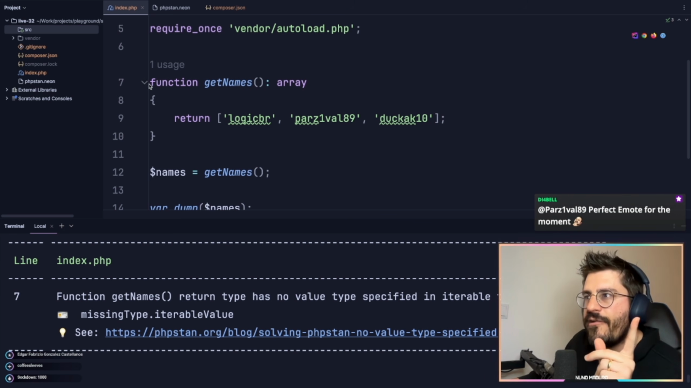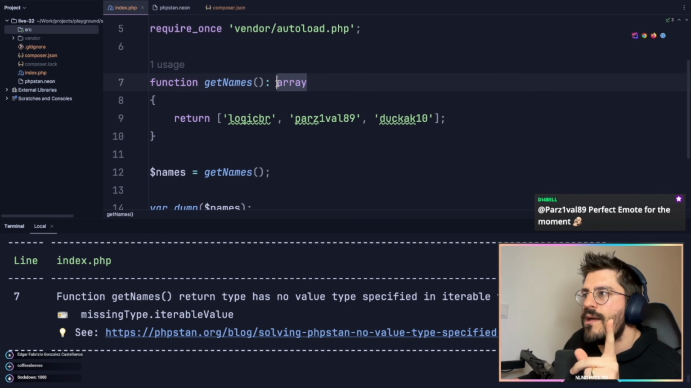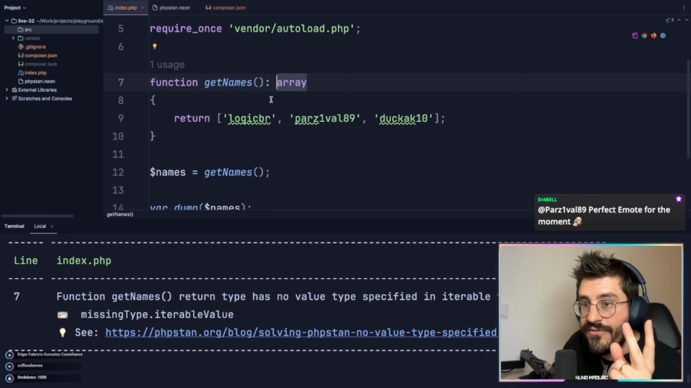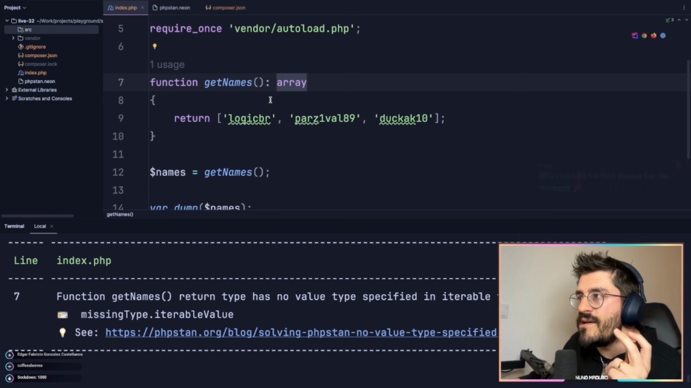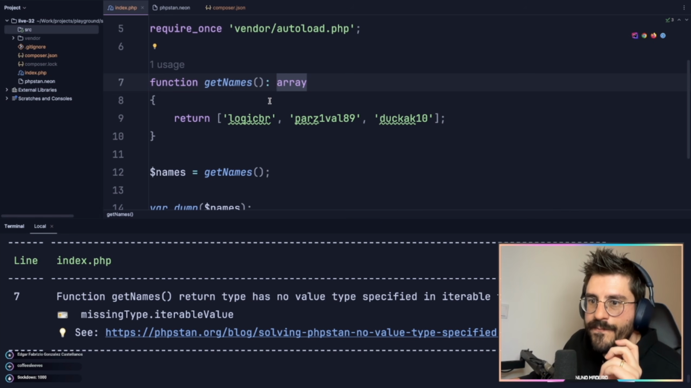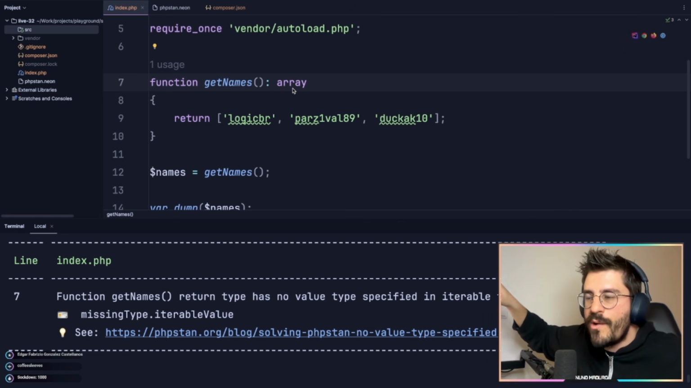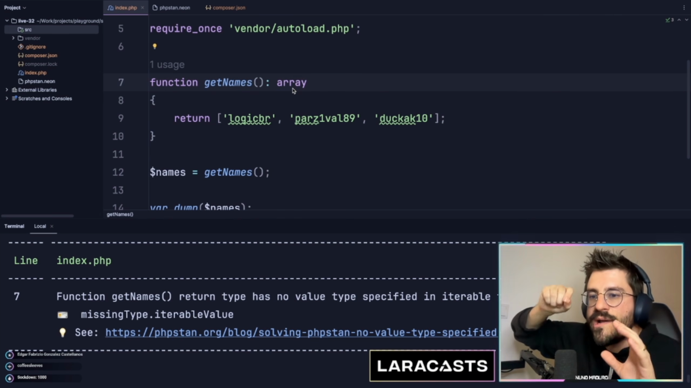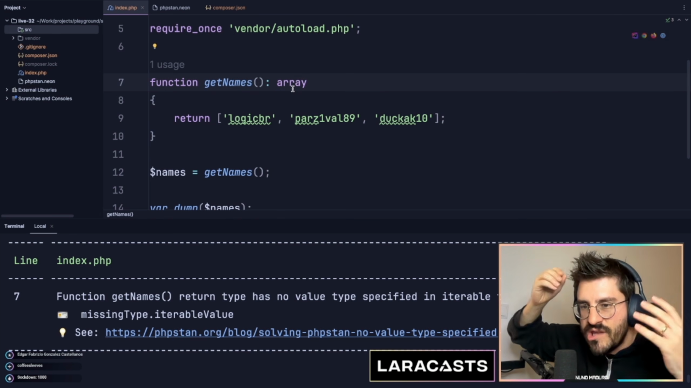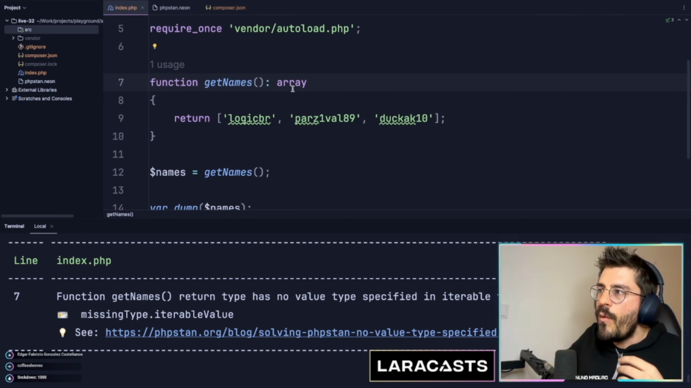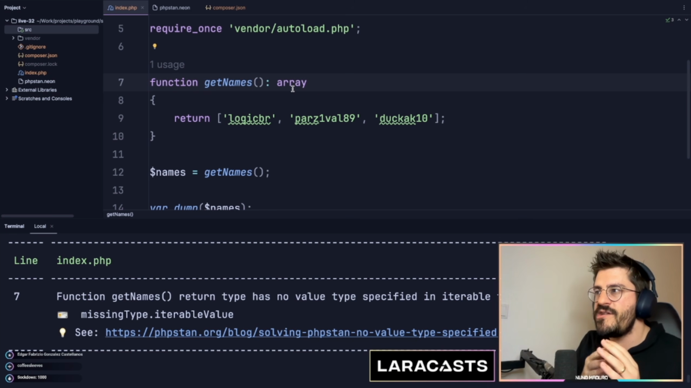On line 7, we are returning an array. But on this type array, we forgot to say two things. We forgot to say what is the key of the array and what is the value of the array. Okay? The only thing we are saying is that we are returning an array, but we are not being explicit about what is the information within the array. Typically, when you can put information within that type, it's called a generic type.